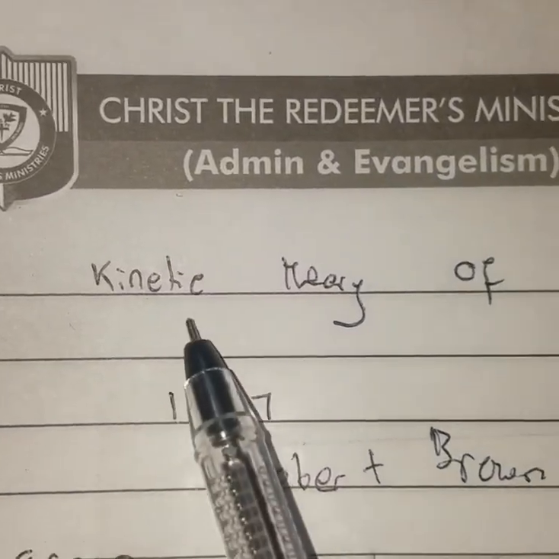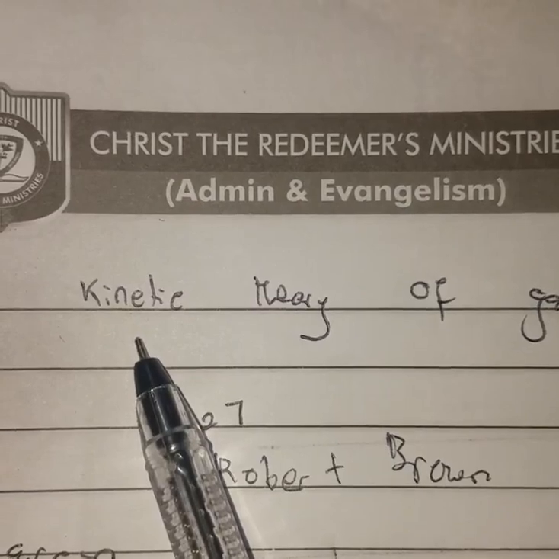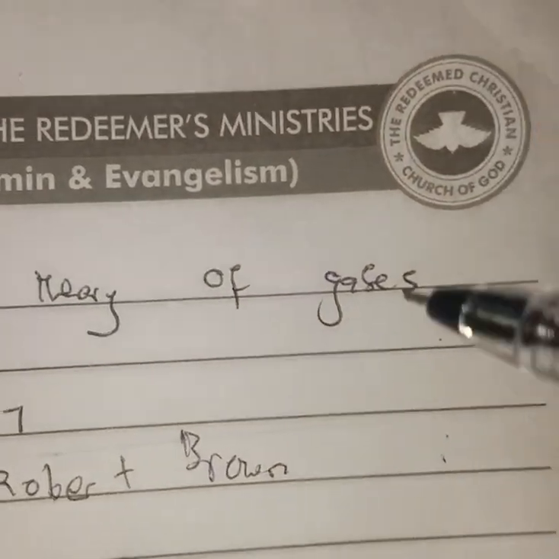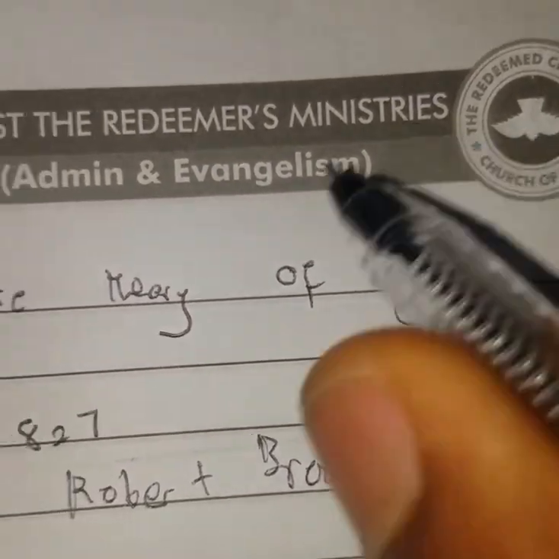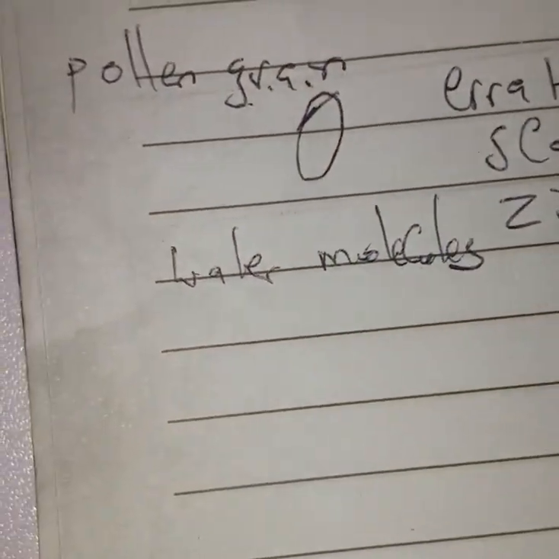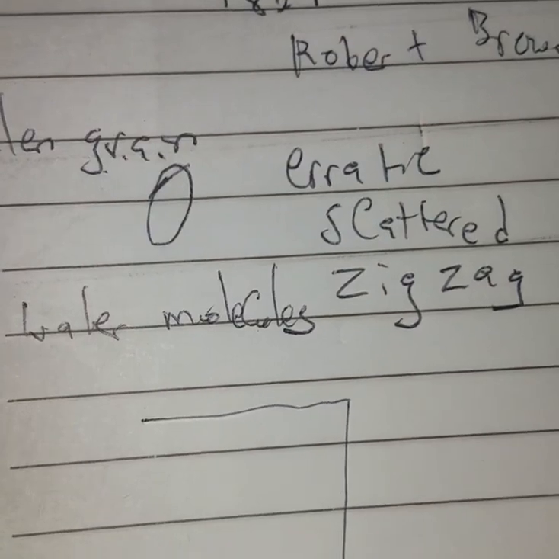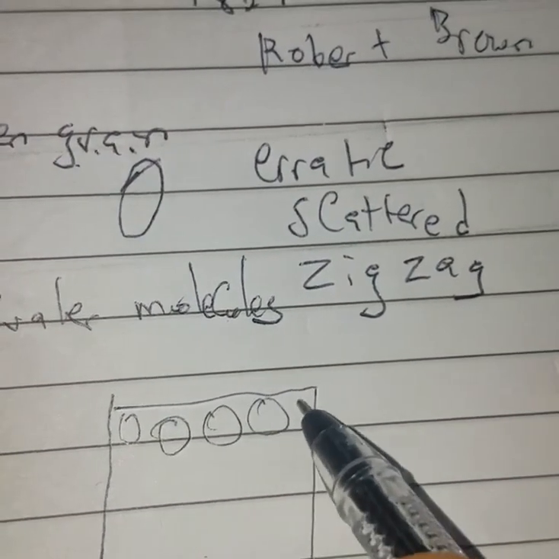Now, before I start with the kinetic theory of gases again, let me just say what the kinetic theory of matter assumes. So let me write this: the kinetic theory of matter. The kinetic theory of matter assumes that all matter is made up of tiny particles: atoms, molecules, or ions.